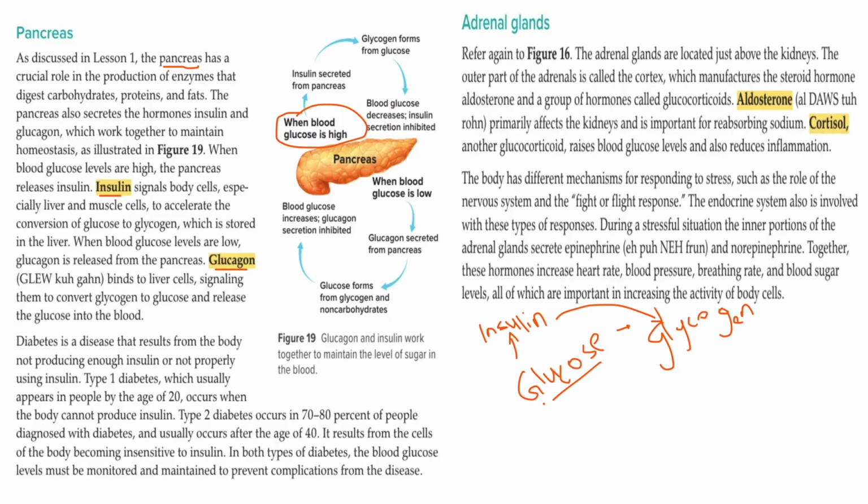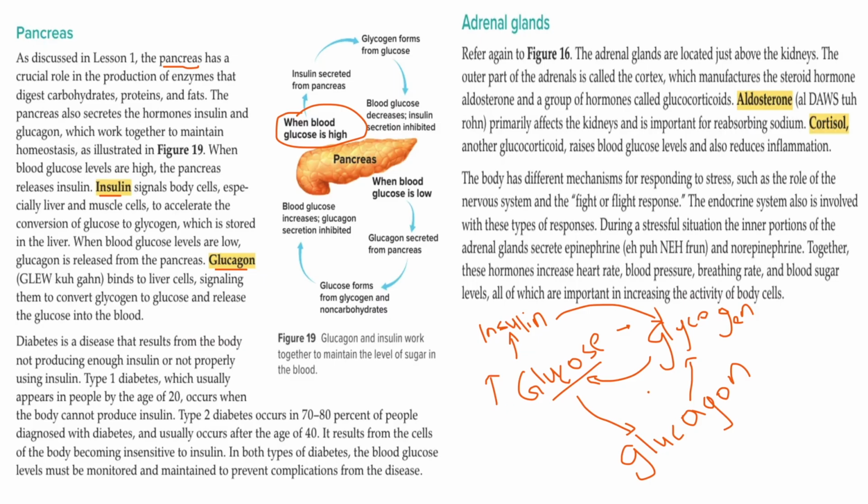So what happens if the glucose level is going very low, right? The pancreas will secrete glucagon, right? Glucagon. So what will glucagon do? Glucagon will convert the glycogen back to glucose so that there will be more glucose in the blood.